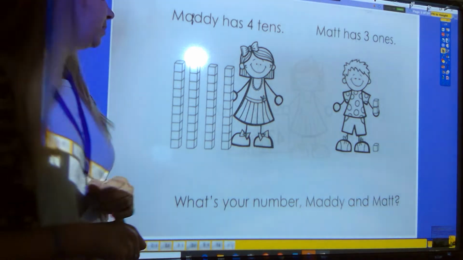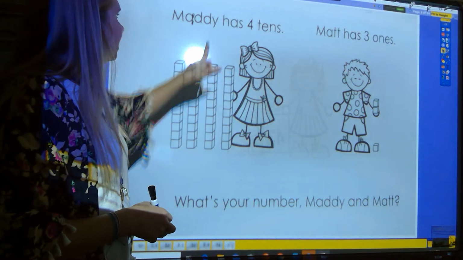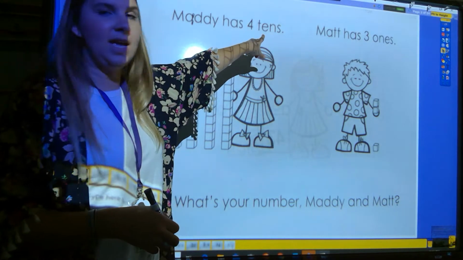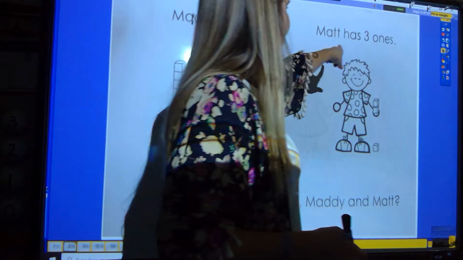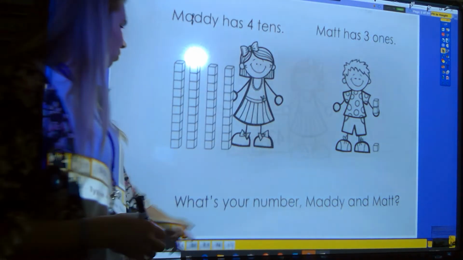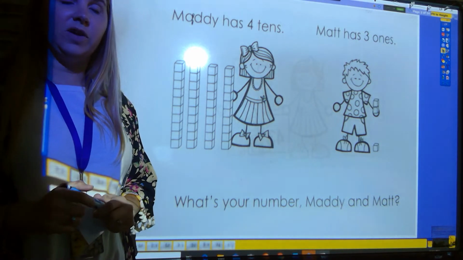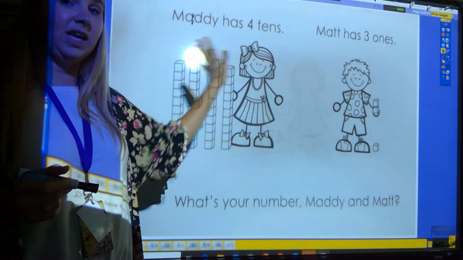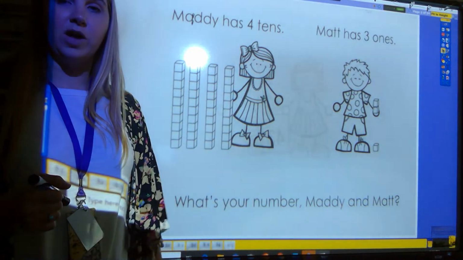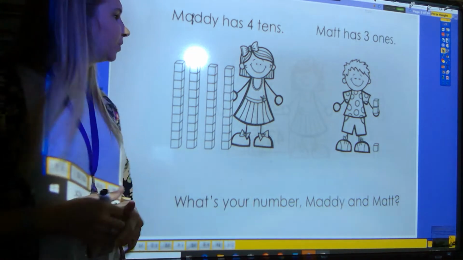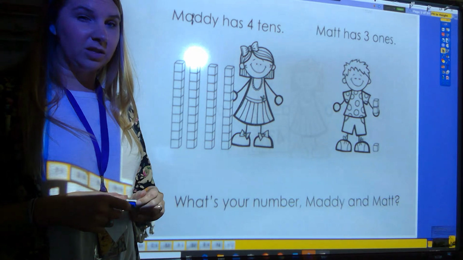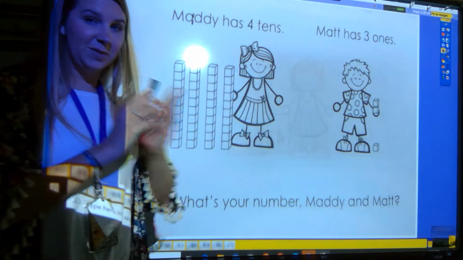Okay, so on our first page right here, it says Maddie has 4 tens, Matt has 3 ones. What's your number, Maddie and Matt? So this time, instead of doing the tens and ones, they've given us tens and ones. We need to write those numbers or those digits. So what do we count first? Tens or ones?